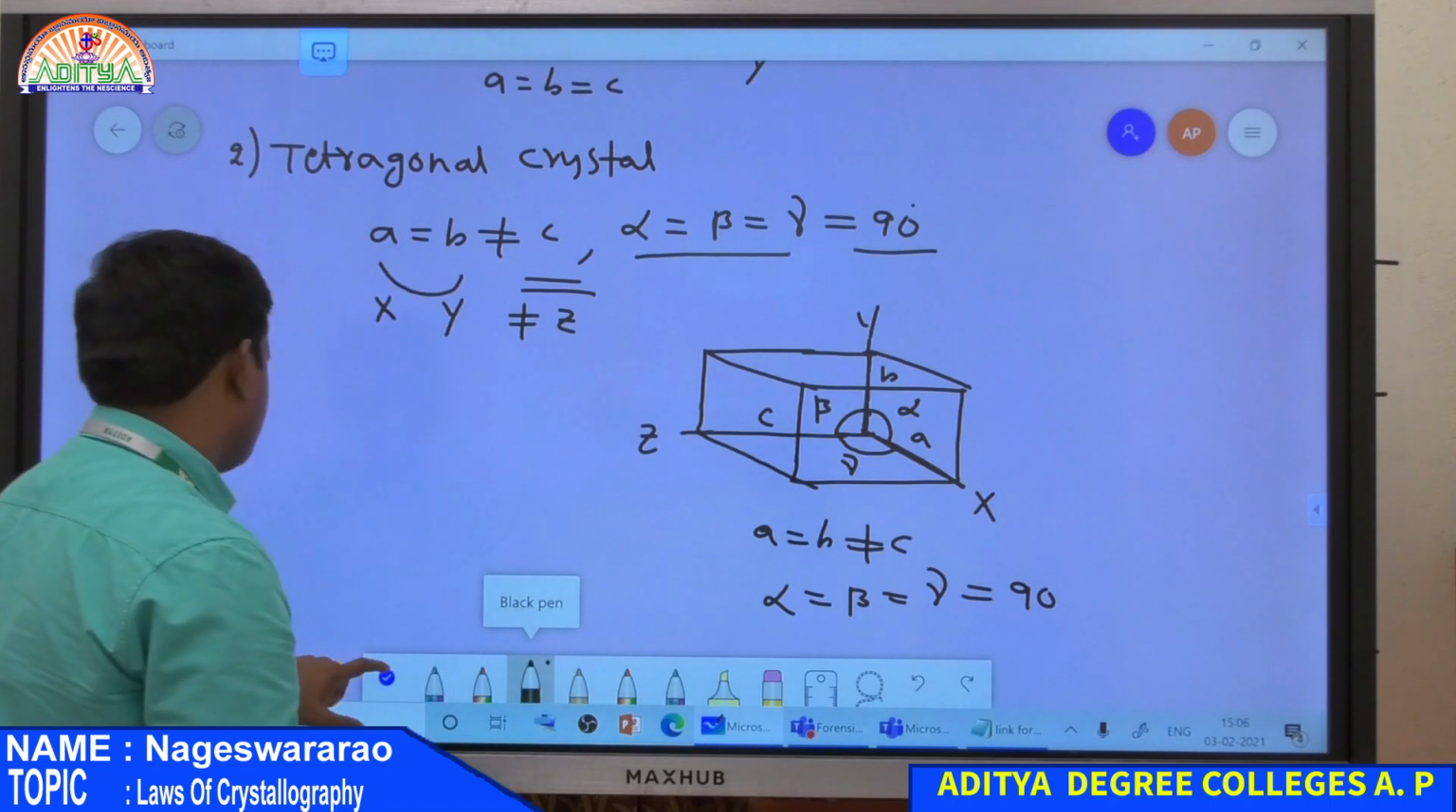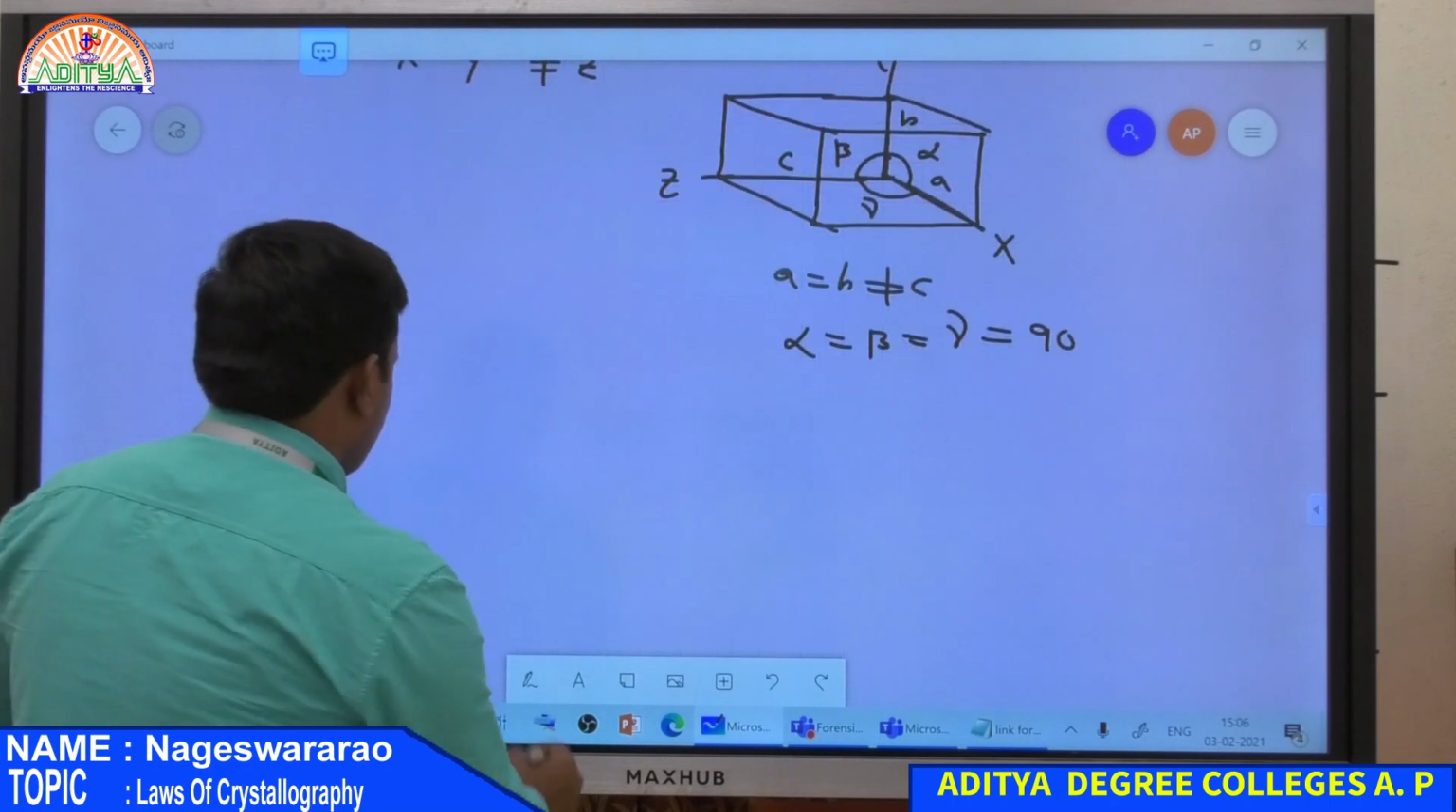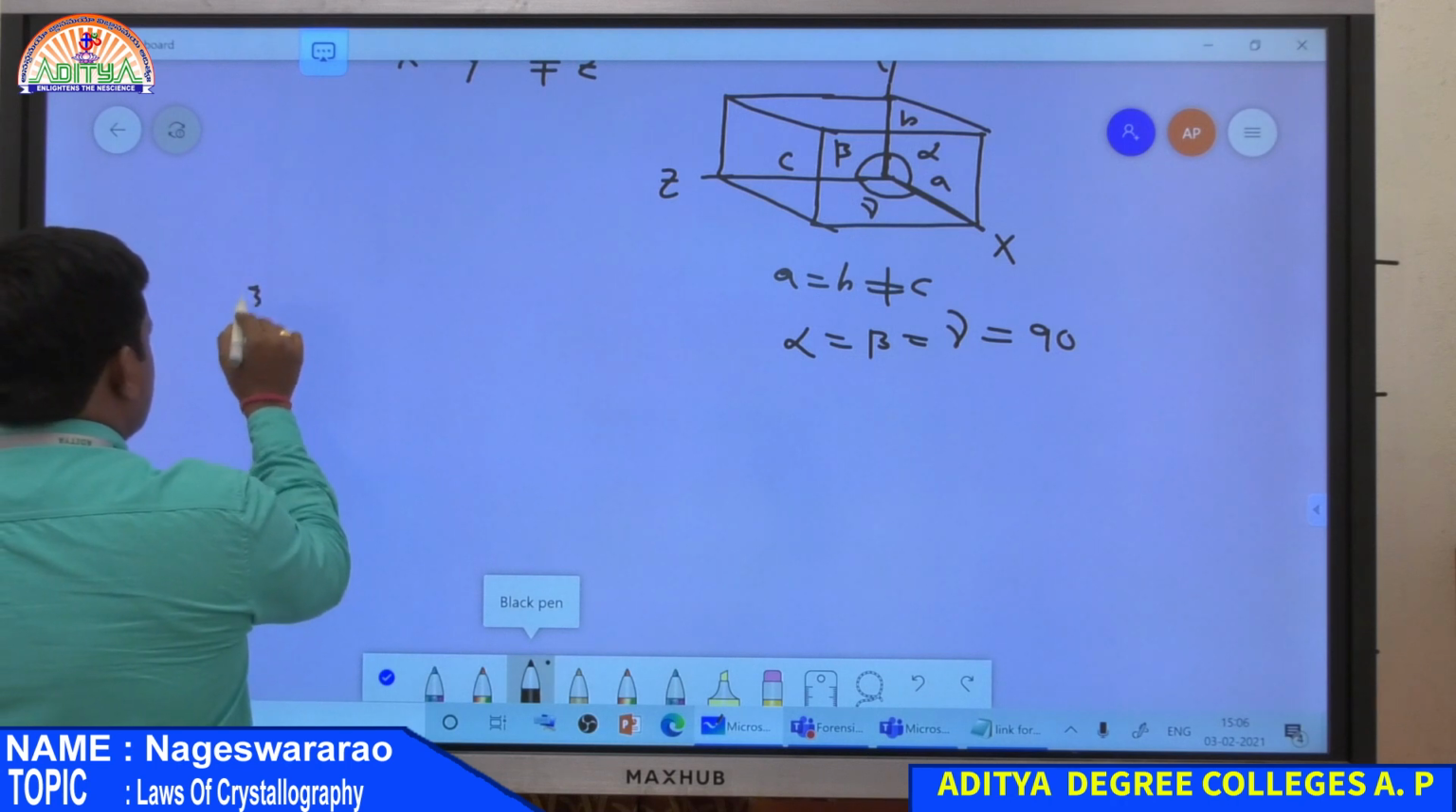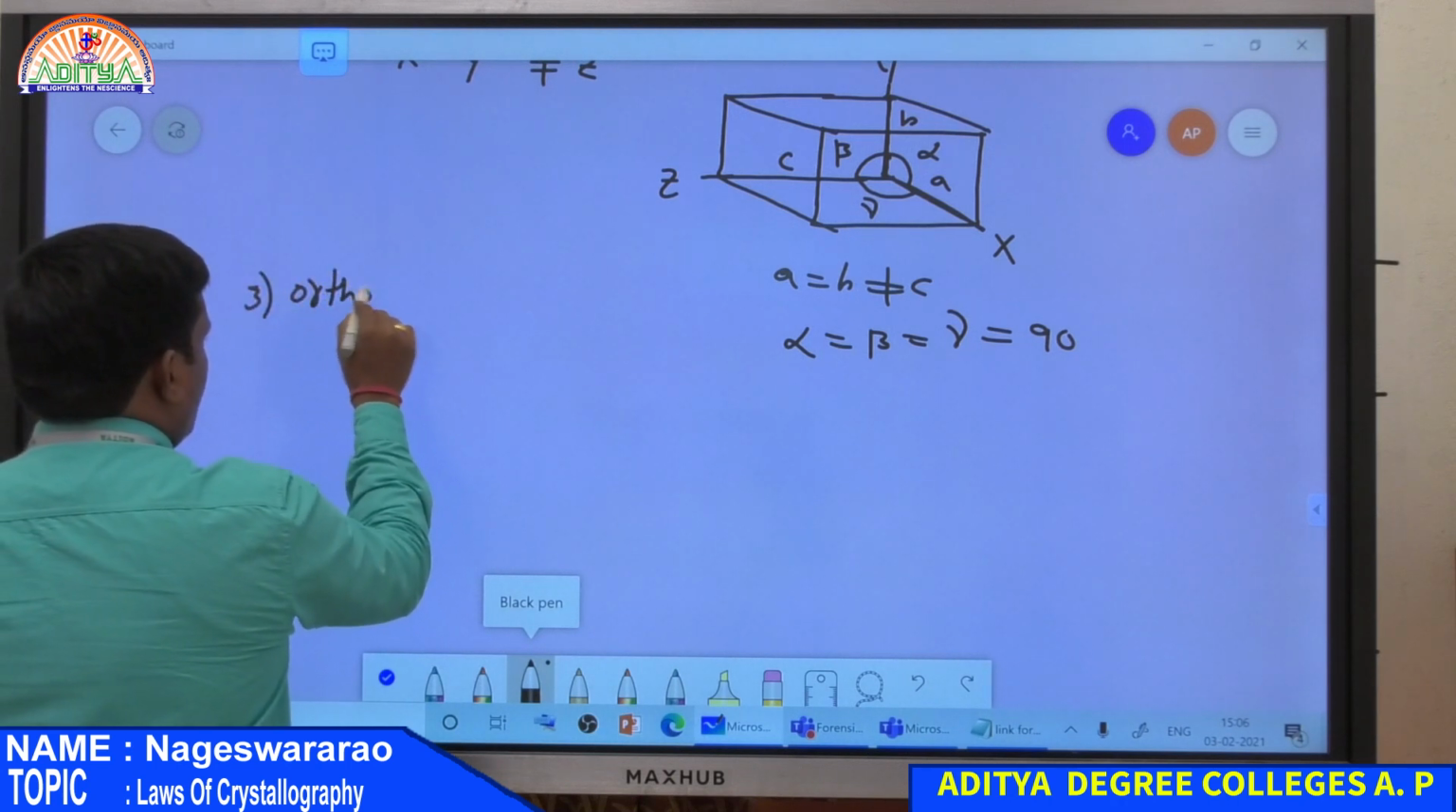And then the third one. The third one is orthogonal crystal.